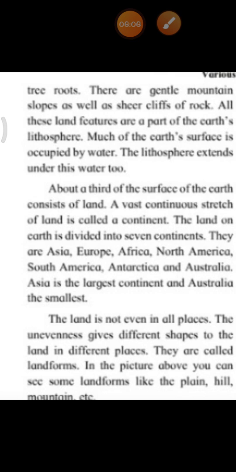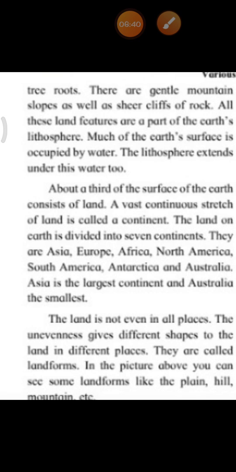About a third of the surface of the earth consists of land, means only a small part consists of land. A vast continuous stretch of land is called a continent. The land on earth is divided into 7 continents. Children, what is a continent? A vast area, a huge area of land, is called a continent. There are 7 continents on earth.